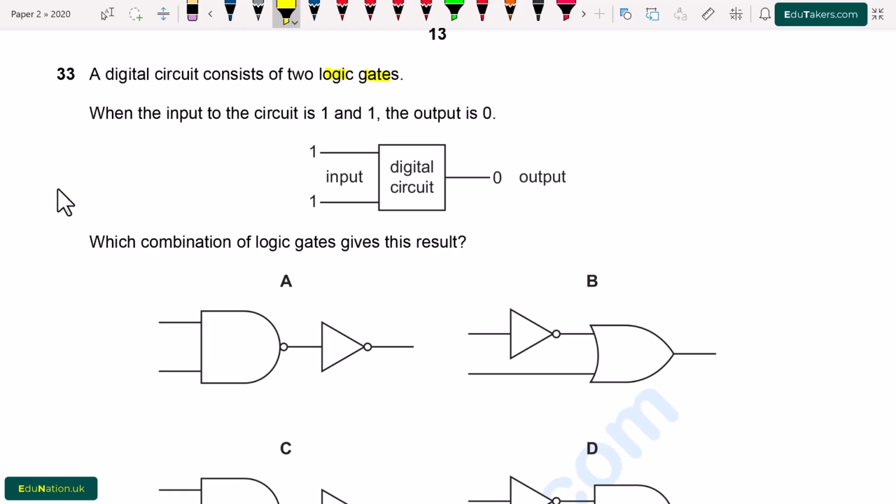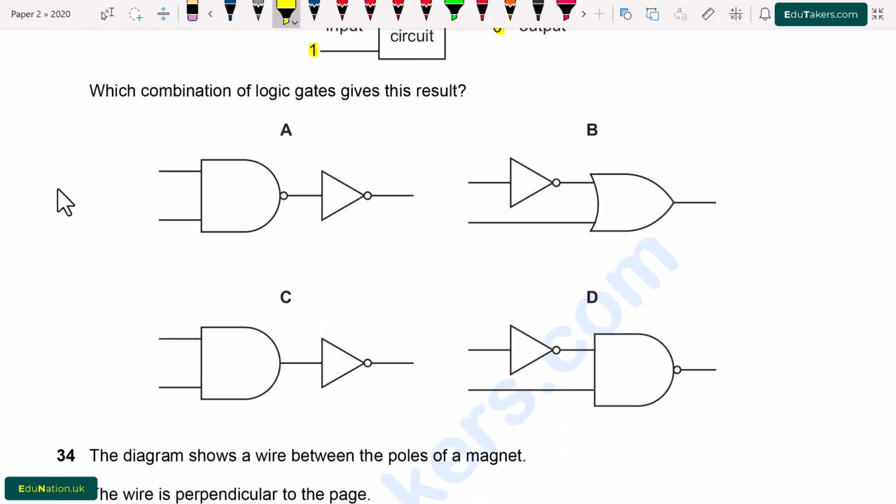Question number 33. A digital circuit consists of two logic gates. When the input to the circuit is 1 and 1, the output is 0. So first of all, here is a figure which shows the input 1 and 1 and output is 0. Which combination of the logic gates gives this result? Now we'll check all of these one by one. First of all, we check the first combination of the logic gates. Both of the inputs are 1, 1. Then this gate is basically a NAND gate.